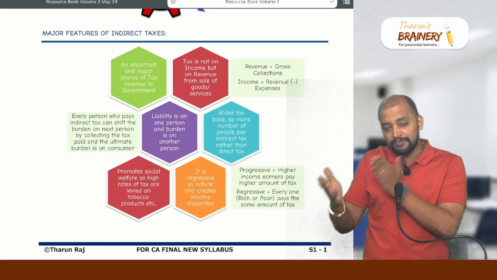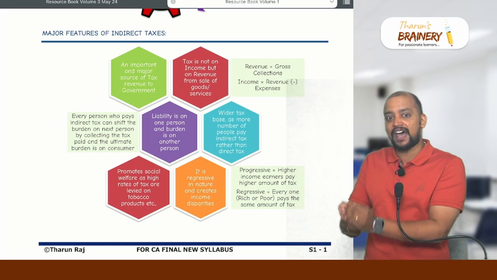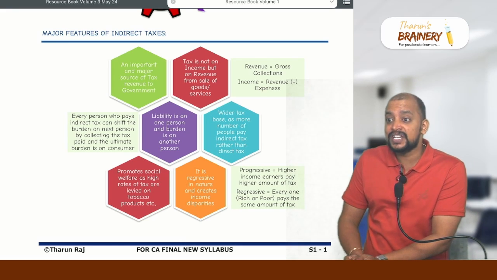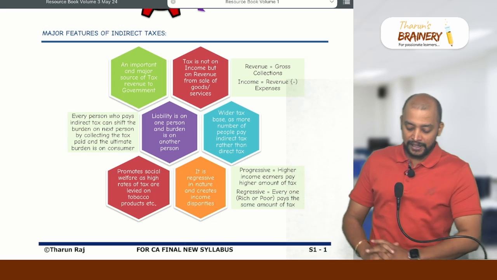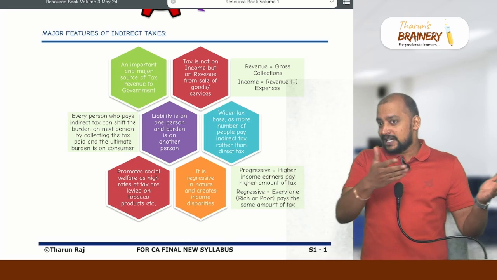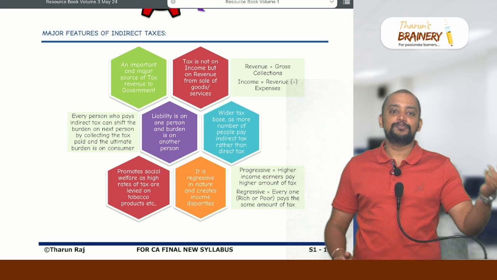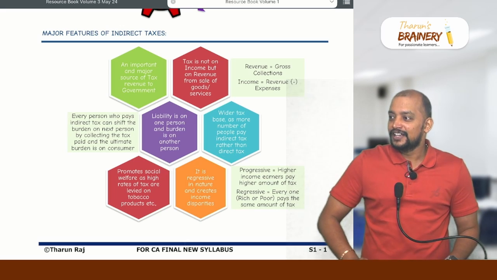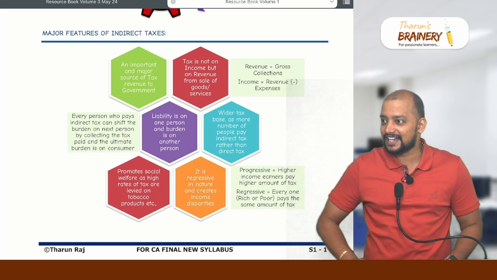Only when we go deep will we know. For example, even you don't know one fact today, that on motor vehicles there is a GST of 28%. In the recent past week, I have seen a lot of people posting that the Mahindra Thar is a good vehicle in these floods.